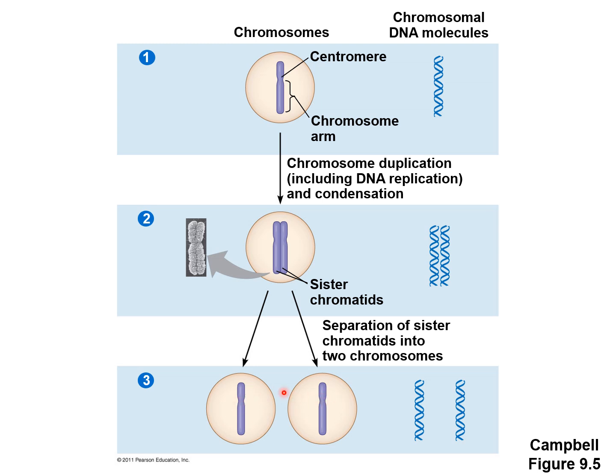And so now the sister chromatids are called chromosomes again. You can see that these two daughter cells are genetically identical to each other, and they're also genetically identical to the parent cell that we started with. So during mitosis, we're just making clones of the parent cell that we started with.